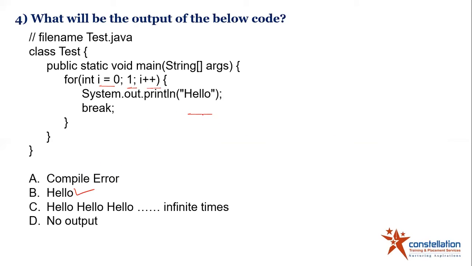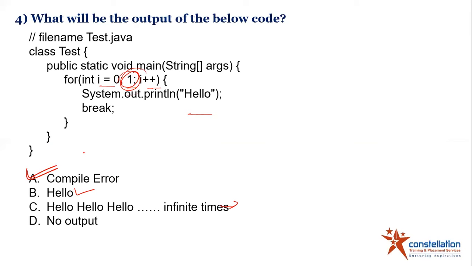Or they might feel like they will use some of their brain. So they will feel like, since it is i is equal to 1, it might go into an infinite kind of loop. So some people will go with this also. But actually, the correct answer is A. The correct answer is going to be A. It is going to be a compile error.